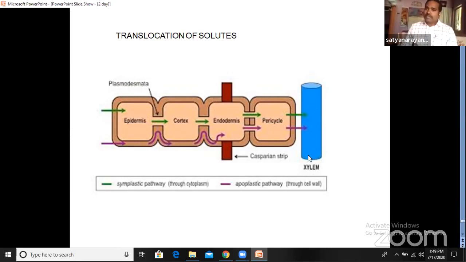Now, when the water molecules and minerals have come to the xylem, the xylem transports them to various parts of the plant by the adhesion-cohesion theory. So this is the chart showing how the root hairs absorb and how they transport the water and minerals.